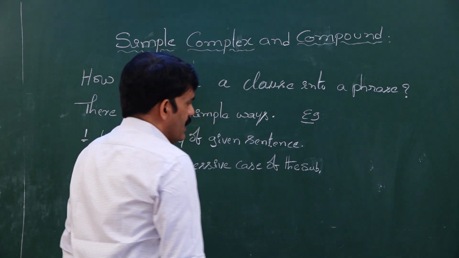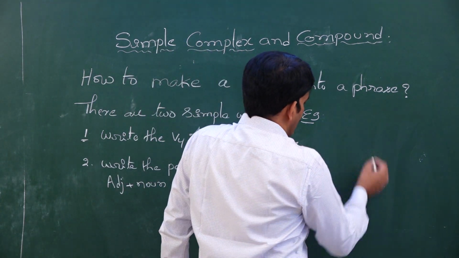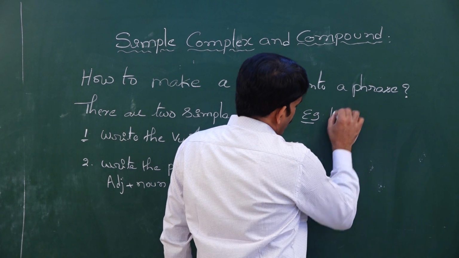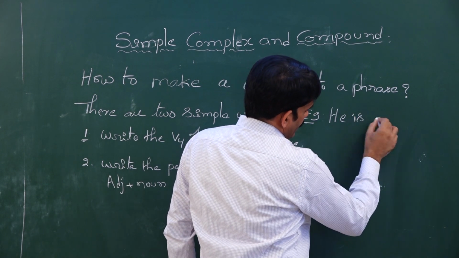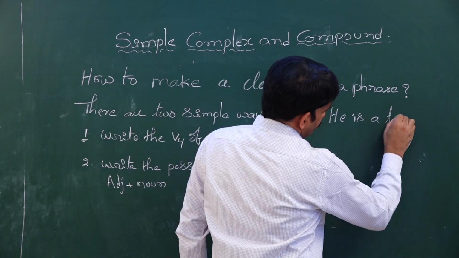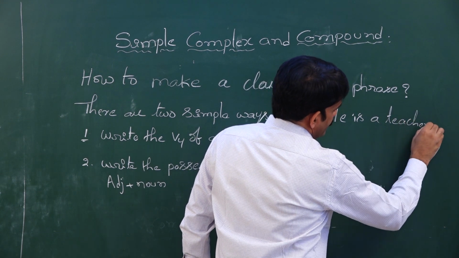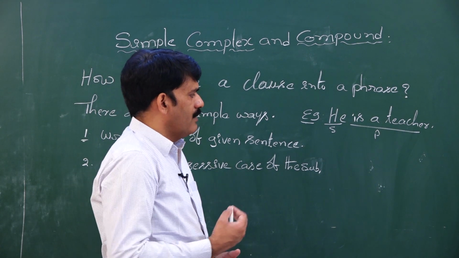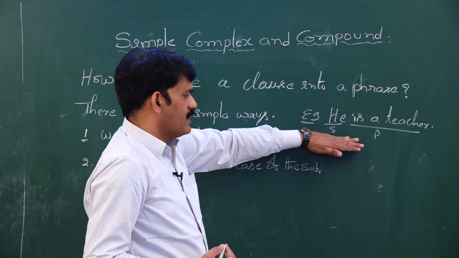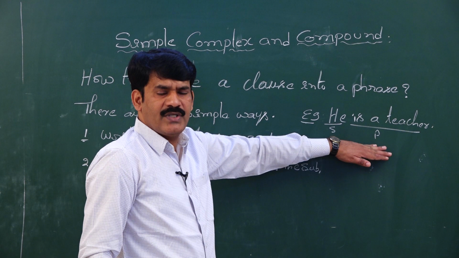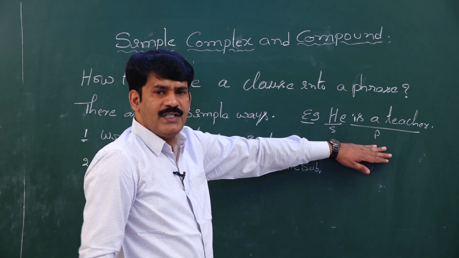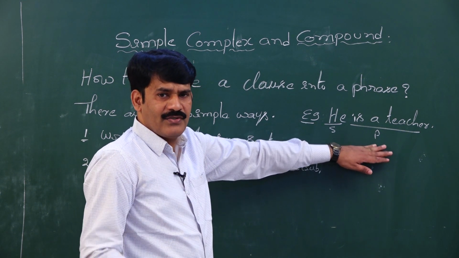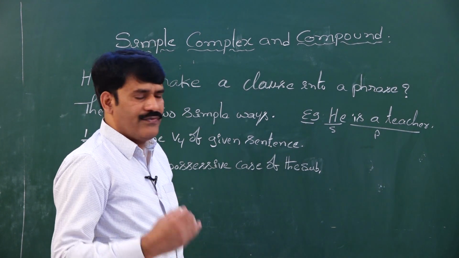When you see the clause, you write the fourth form of the clause, means he is a teacher. He is a teacher is a clause. When I say the sentence, I can easily make out this has a subject and predicate and gives complete meaning by itself. Henceforth, it is a clause.